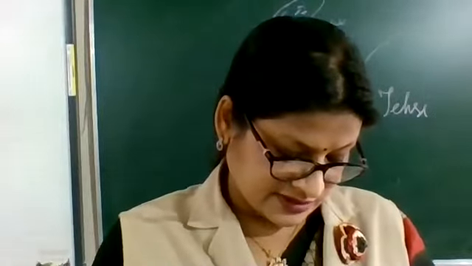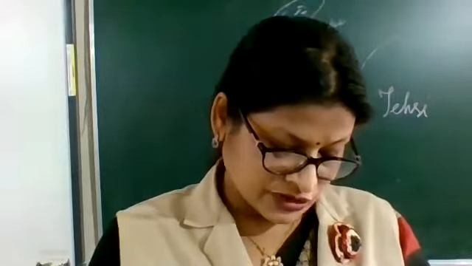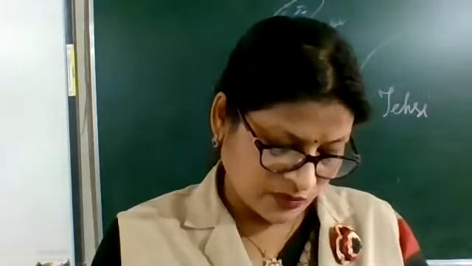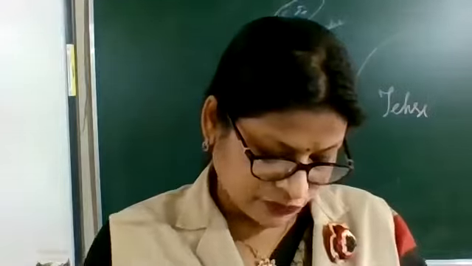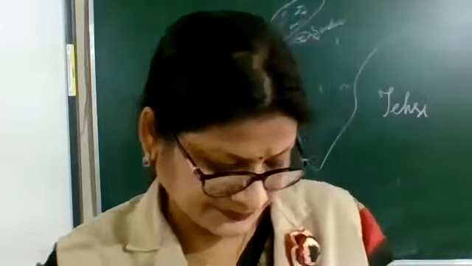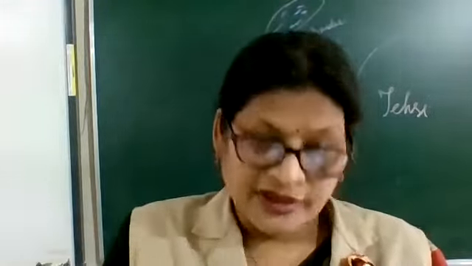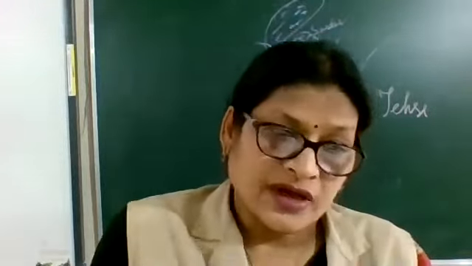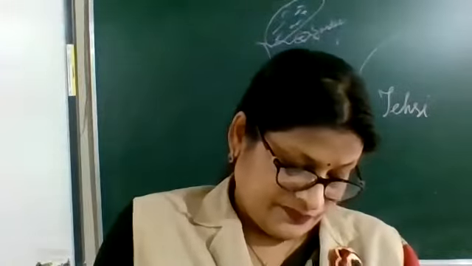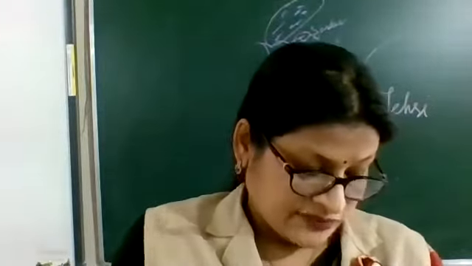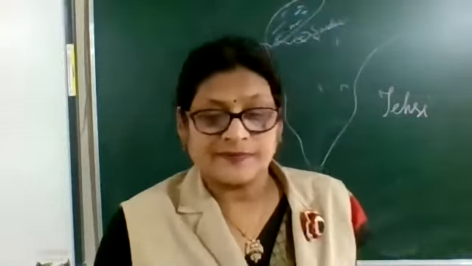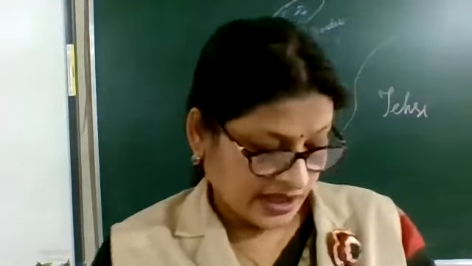This is a notification also: only map items in this chapter as listed above will be evaluated in the board examination. For the chapter on agriculture, identification only. That is, it will be given to you and you have to identify. First, major areas of rice and wheat.